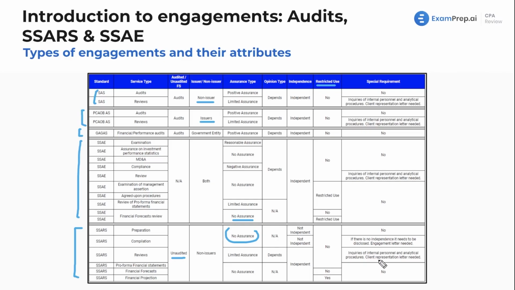And usually for other engagement types as well, you're going to need a client representation letter, even for audits, right? This is not a catch-all by any means, just extra bonus points for these engagement types. Let's say at the end of the course, you come back and revisit this particular slide, you're going to be like, wow, it all makes sense now. I mean, maybe it makes sense to you now, in which case I say, props, that's awesome. Obviously, you've taken a look at this beforehand and you've studied already, but we are trying to get as many free points as possible, covering every point, and hopefully I'm bringing in extra points that you were not aware of.